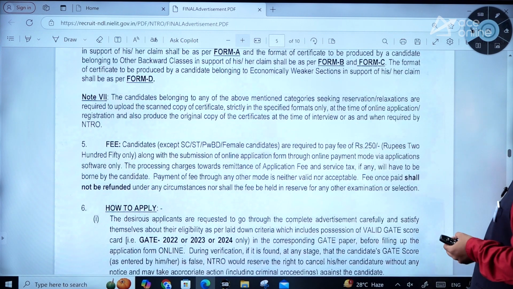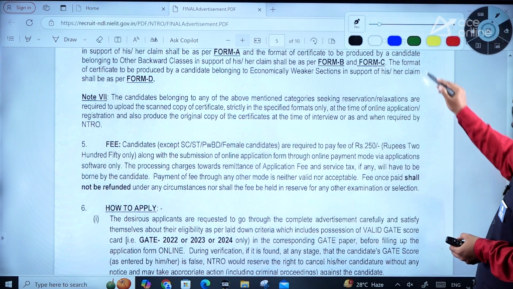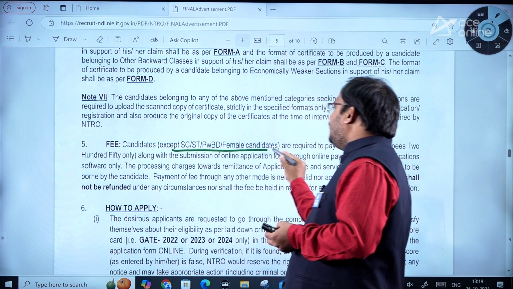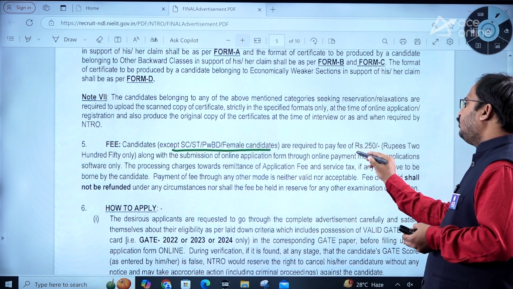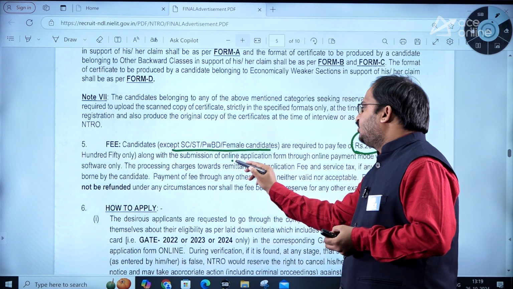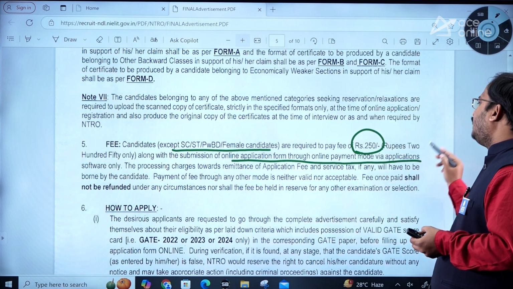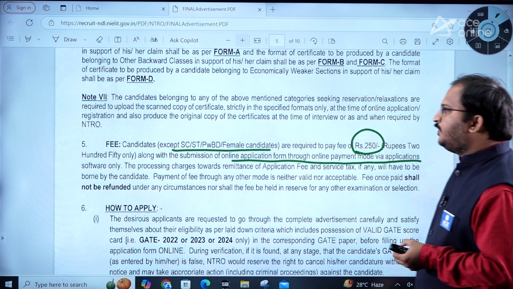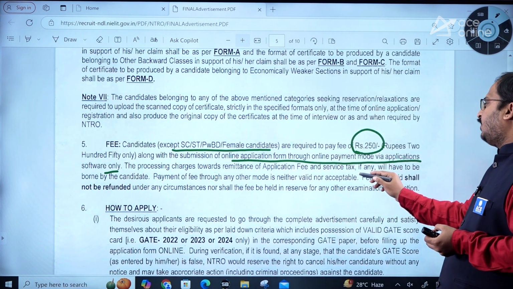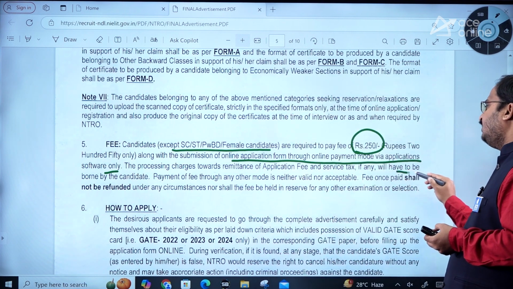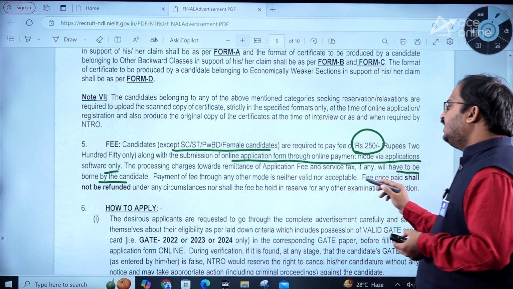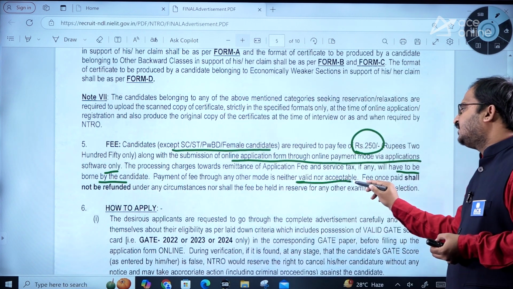Now let me tell you about the fee structure. So here candidates except SC, ST, PwBD and female candidates are required to pay a fee of 250 rupees along with the submission of the online application form through online payment mode via the application software only. The processing charges towards remittance of the application fee and service tax, if any, will have to be borne by the candidate. So payment of fee through any other mode is neither valid nor acceptable.